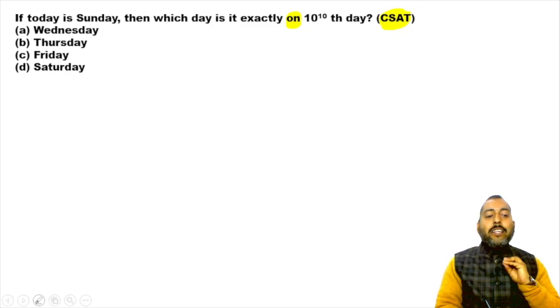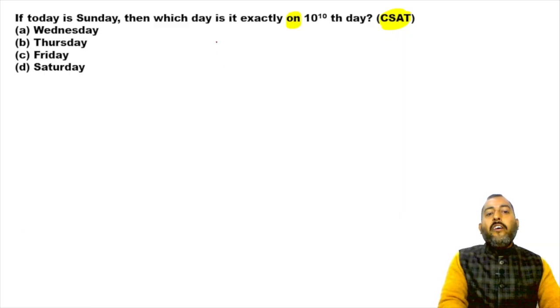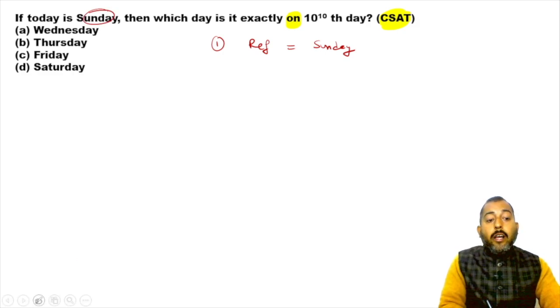Now, the scenario is almost same. What are you guys going to do? Firstly, check what is the reference day given. It is Sunday. Pretty obvious. Sunday is given. Second situation is find the number of odd days in the given duration.